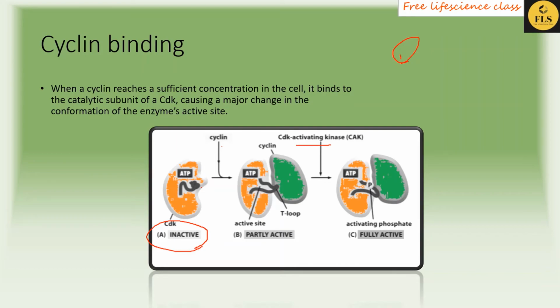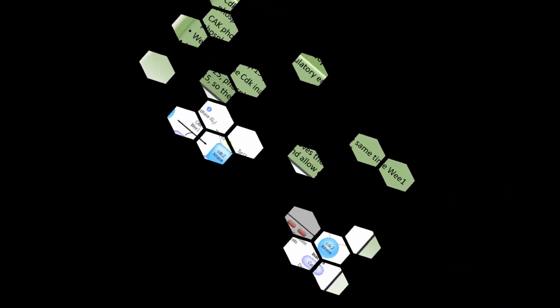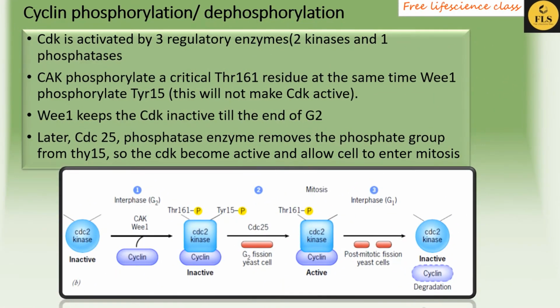Yes, in this beautiful diagram you can see each and every point in the CDK activation. So what happens during the phosphorylation and dephosphorylation steps? CDK is actually activated by 3 regulatory enzymes, 2 kinase enzymes and 1 phosphatase enzyme. Please look into the diagram. Here you can see CDC kinase, or you can just call it CDKs.